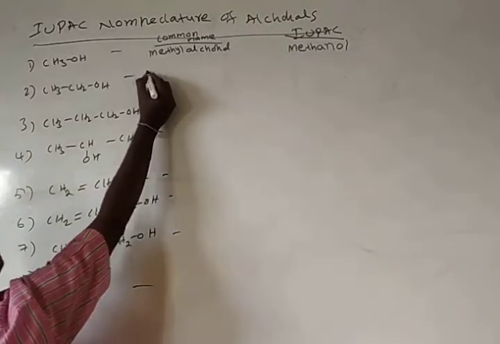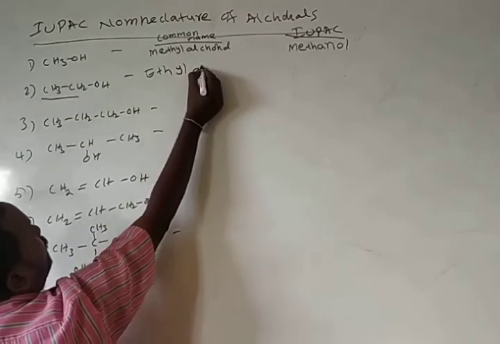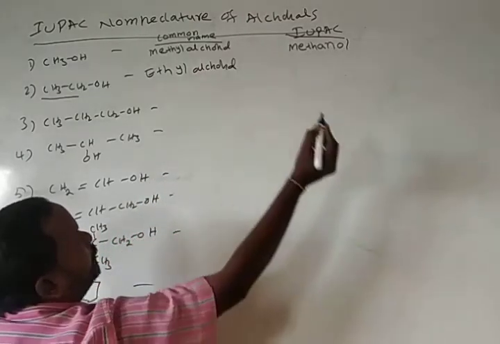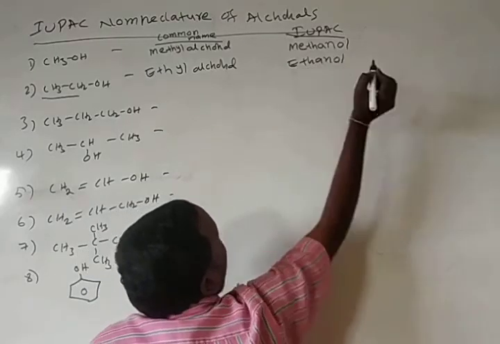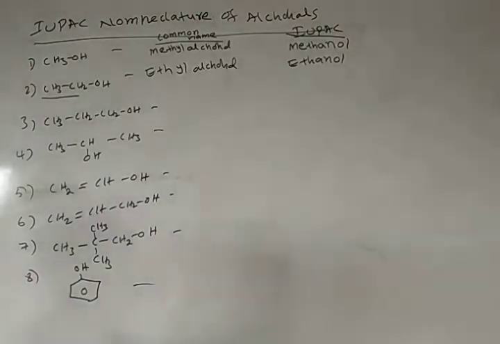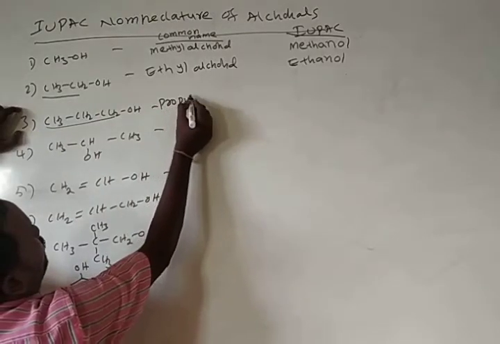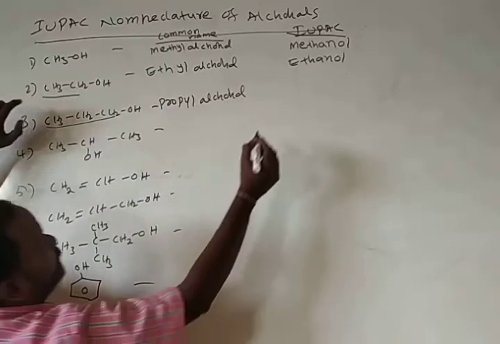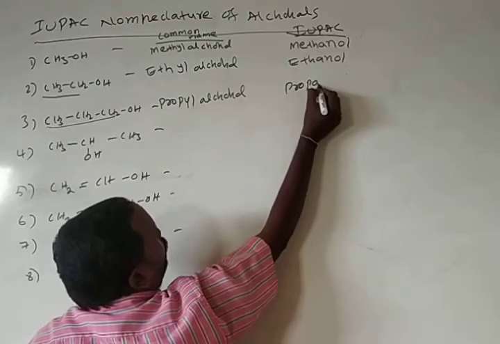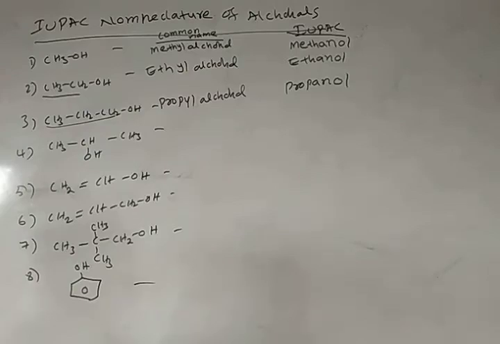Here the common name of this molecule: this group we call the ethyl group, so we call it ethyl alcohol. The IUPAC name of this molecule is ethane plus ol, ethanol. The common name of this one: this group is the propyl group, so the common name is propyl alcohol. The IUPAC name of this molecule is propanol.